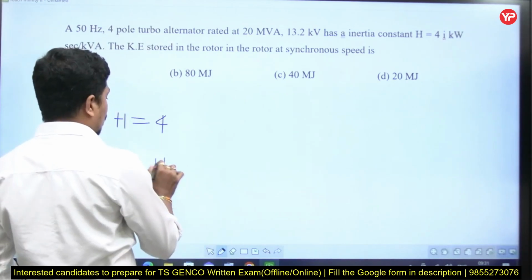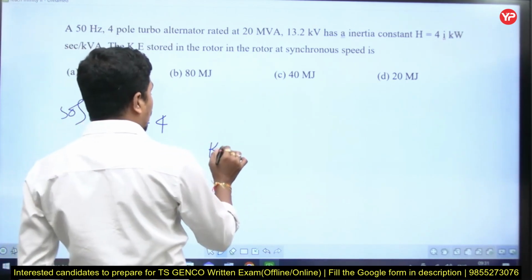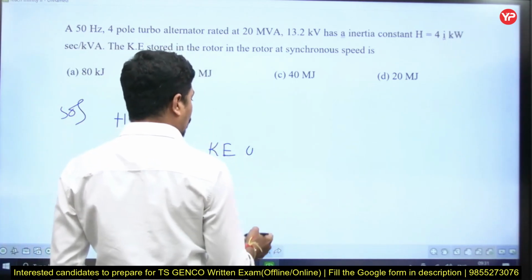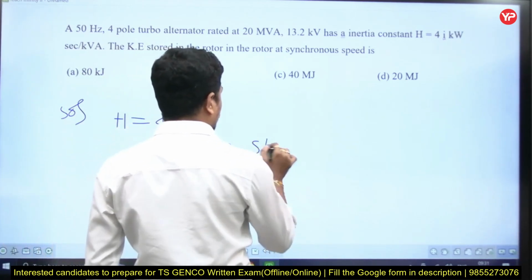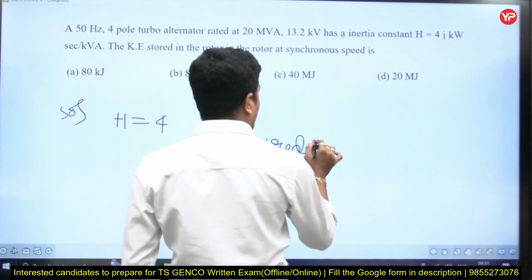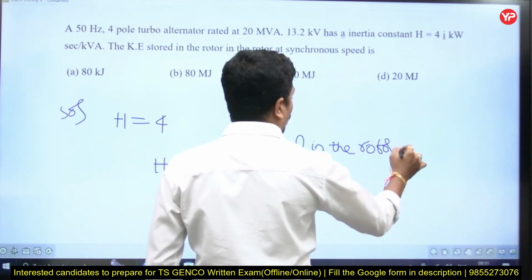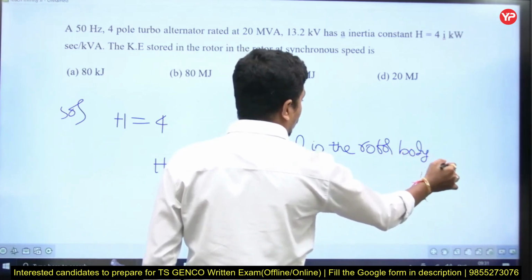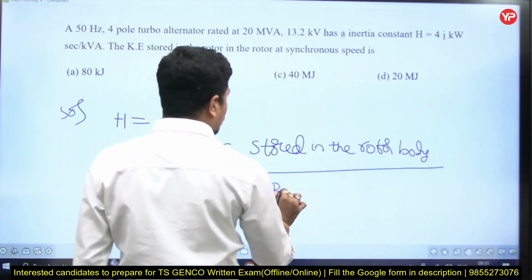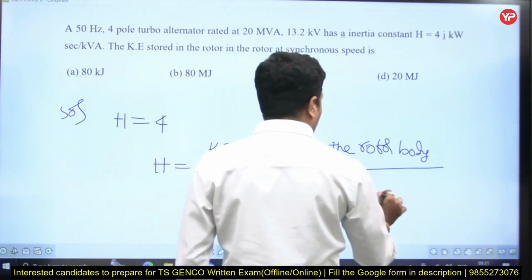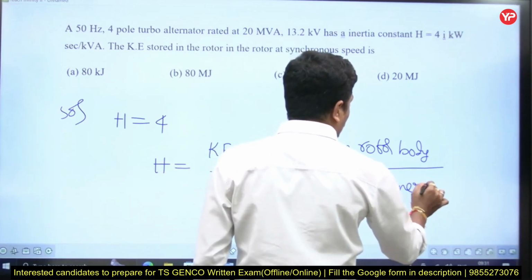What is H? Inertia constant H is equal to the kinetic energy stored in the rotor body by the rating of the machine, the generator.